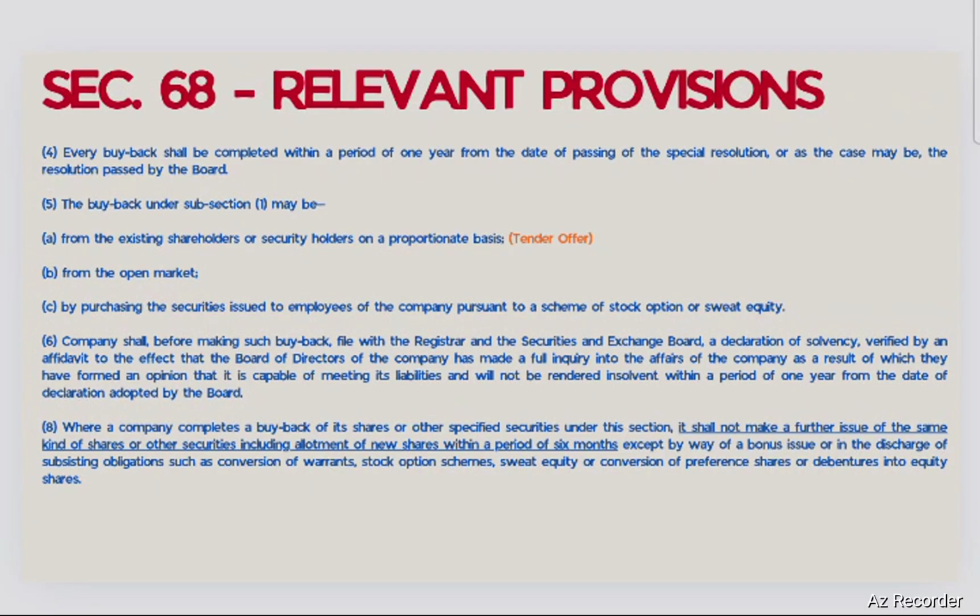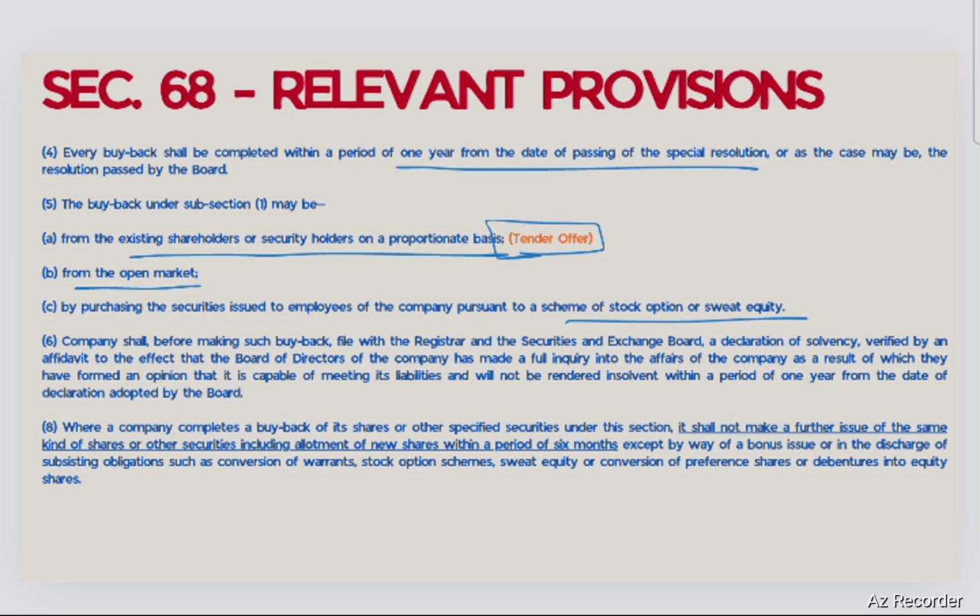Subsection 4 says that every buyback shall be completed within a period of 1 year from the date of passing of the special resolution or board resolution, as the case may be. The buyback under subsection 1 may be from the existing shareholders or security holders on a proportionate basis, that is, tender offer. We are going to discuss tender offer in a later part of this video. It can be done from the open market or by purchasing securities issued to employees pursuant to ESOP or sweat equity shares.